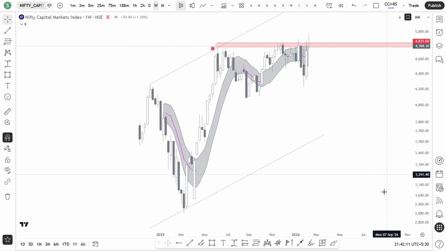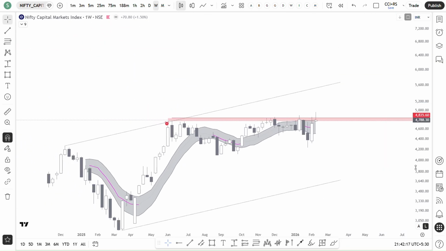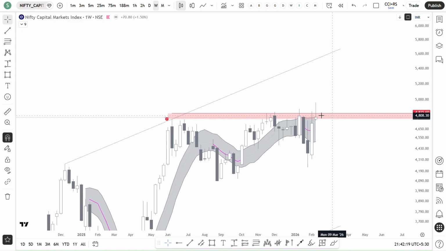Okay, capital markets. Right now, capital markets again couldn't close above the previous supply zone. So unless we see a proper closure, a good weekly candle to the upside, we can't say strength will come into capital markets.